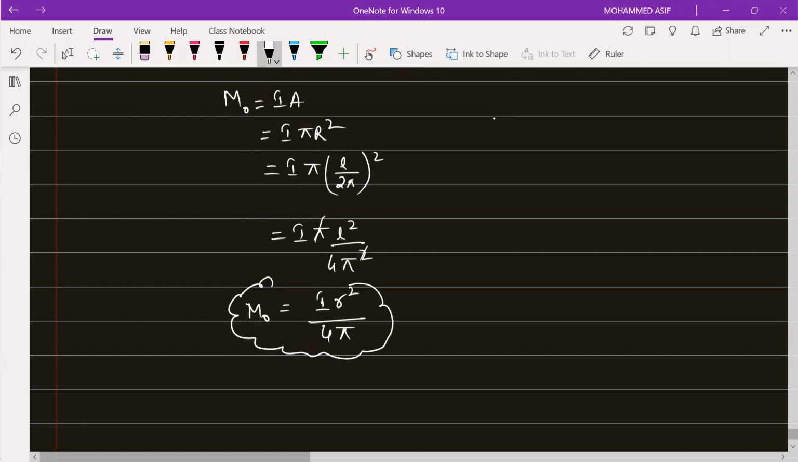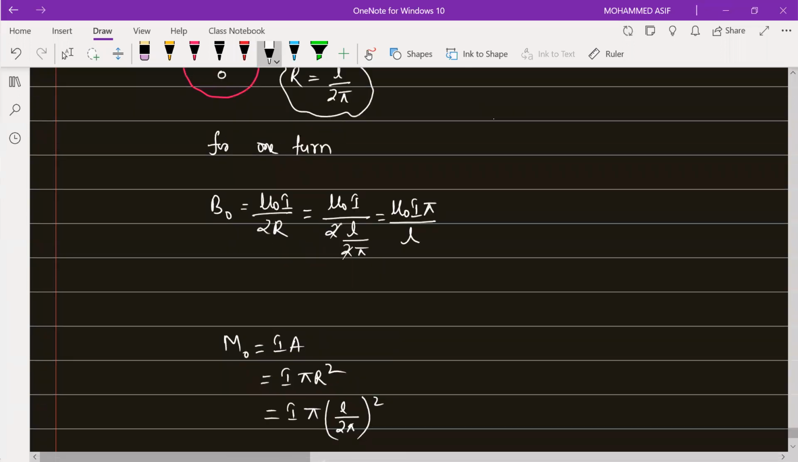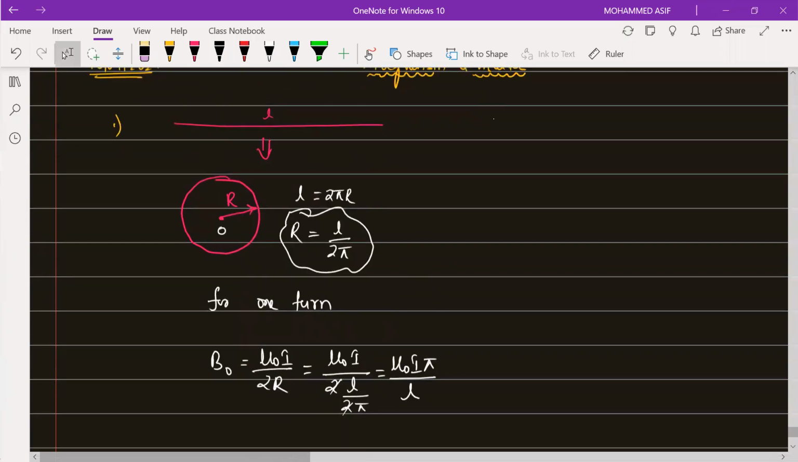So M naught is equal to I into L square divided by 4 pi, not R square, because this is the length here. So this will become L square. This is the magnetic moment when a wire is bent into one circle.